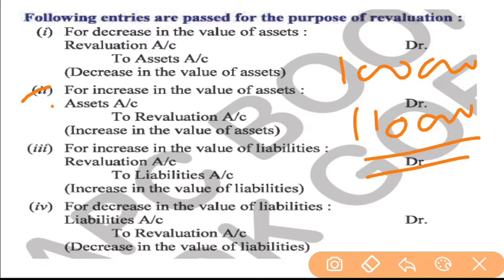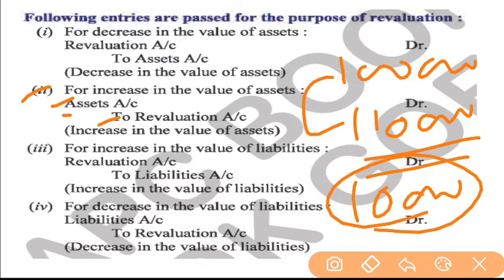Your journal entry will be asset account debit to revaluation account. In place of asset, you will write the name of the asset, that is building. So building account debit to revaluation account. The amount will be 10,000 because the difference between the two amounts is 10,000 and the building is increased by 10,000.